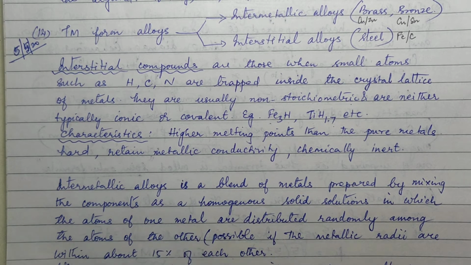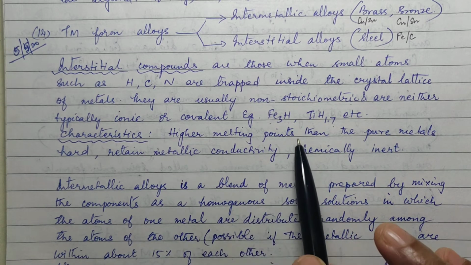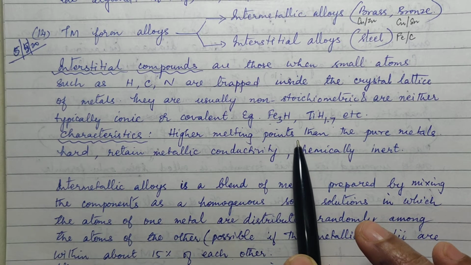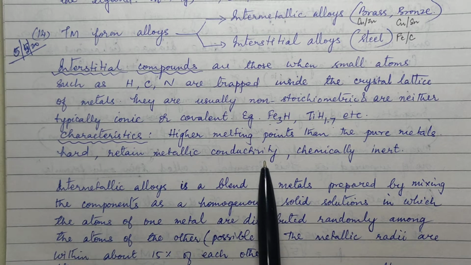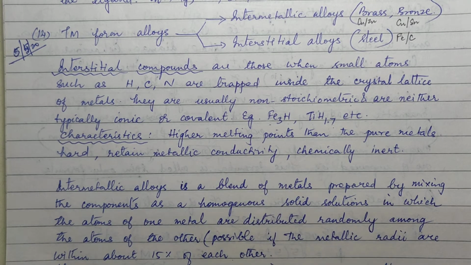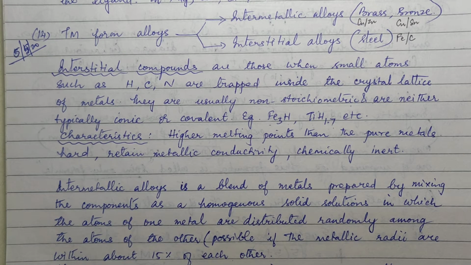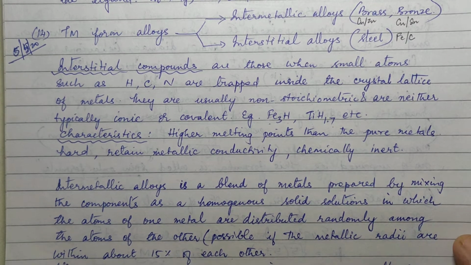Now, what are the characteristics of such interstitial compounds? They have higher melting points than the pure metals. They are hard, they retain metallic conductivity, and they are chemically inert. That is why they are much more in use. Then what are intermetallic alloys?